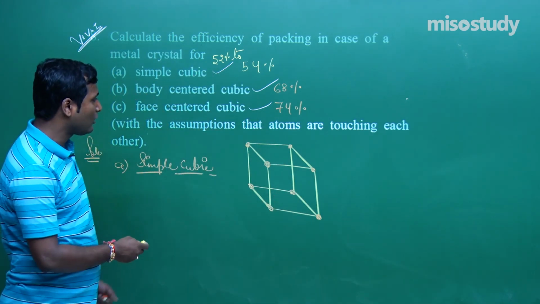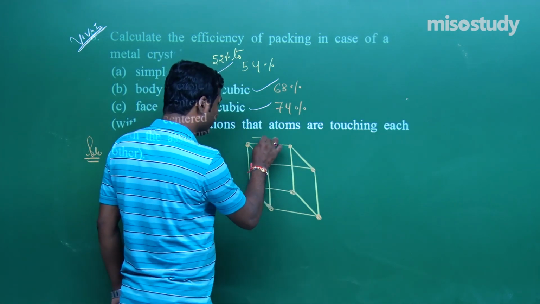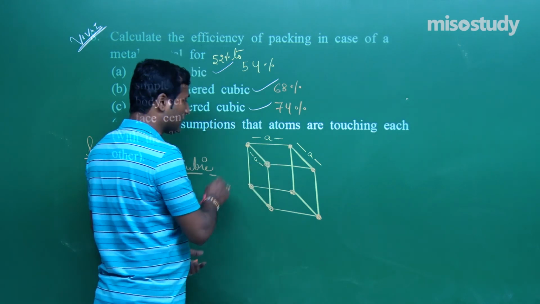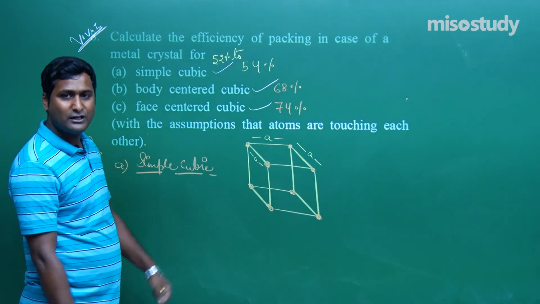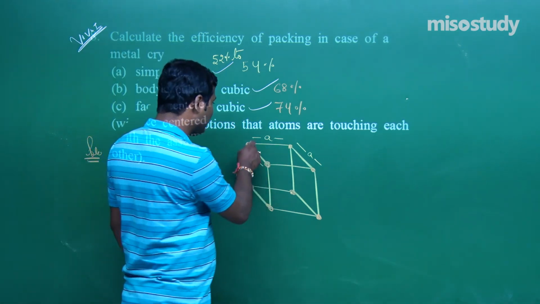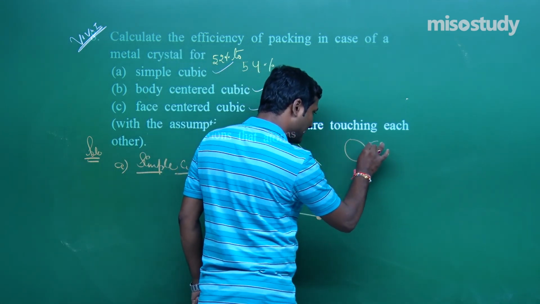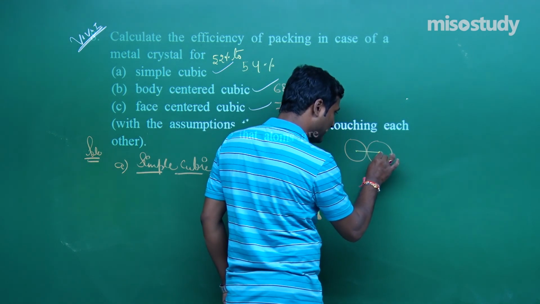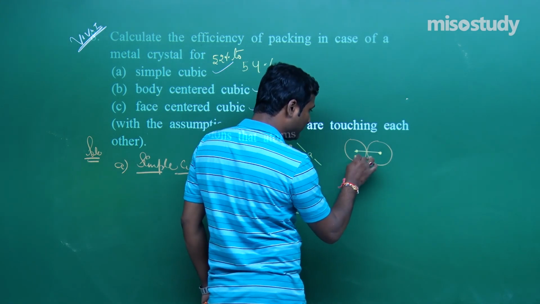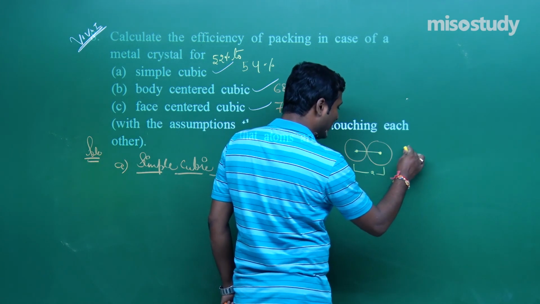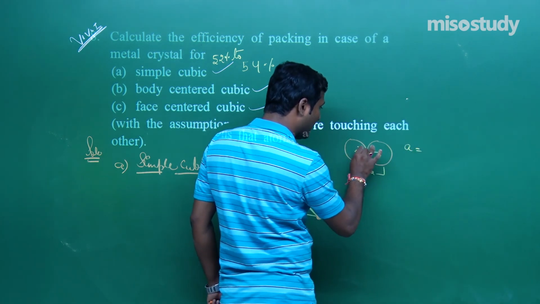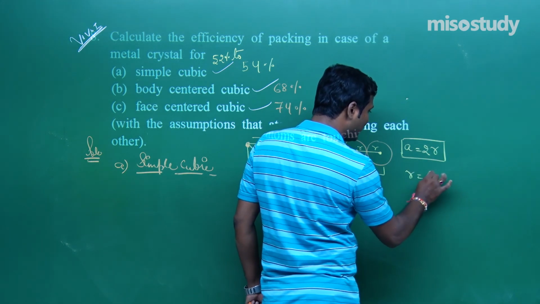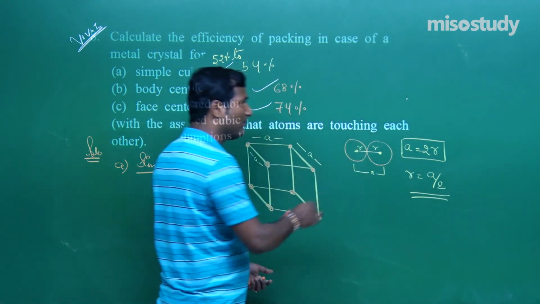Yes, particles are only at the corners. Let the side of the unit cell be a, and this is the particle, so it forms like this, my friend. Now this one and this one, this is completely a. As we know, a is equal to r plus r, 2r. This is the relation, or you can say r is equal to a by 2.